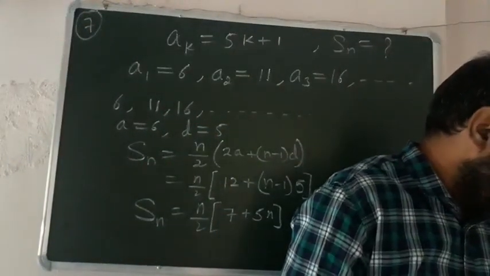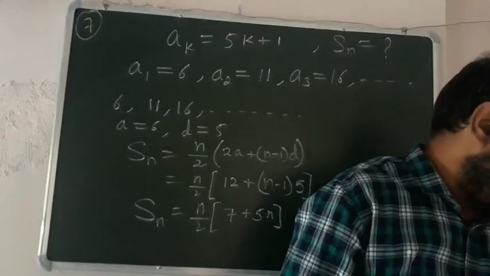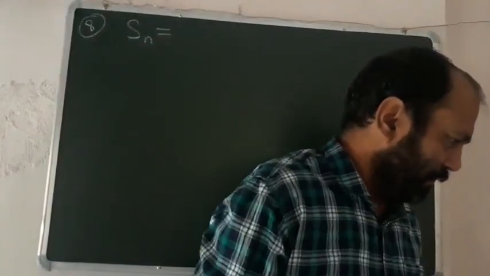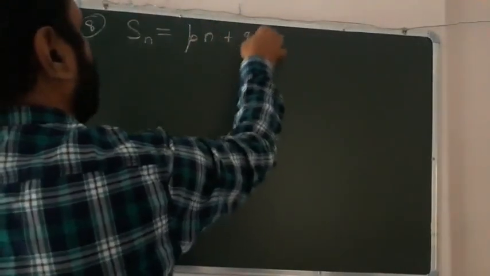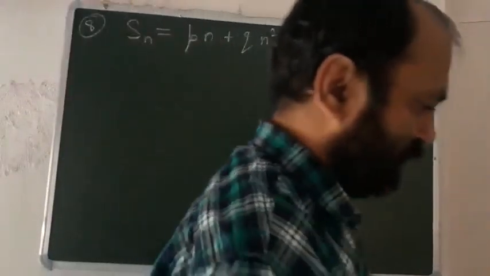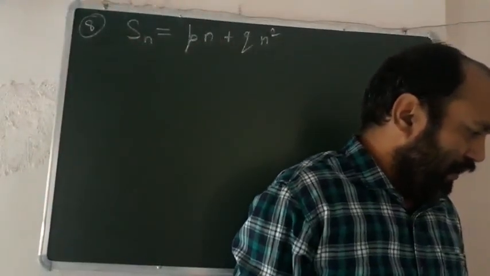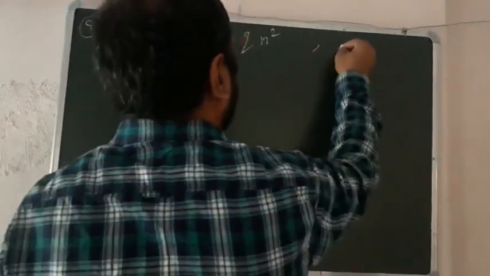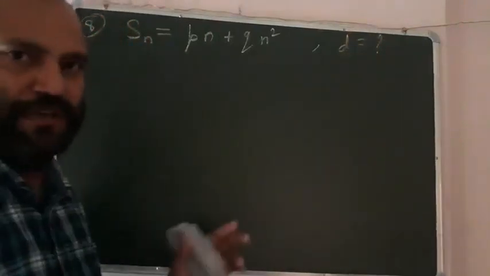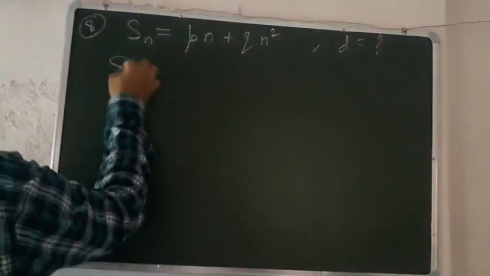Now let us take question number 8 here. If the sum of n terms of an AP is equal to Pn plus Qn square, this is the value of Sn, where P and Q are constants, find the value of d, the common difference. I think we have done such type of question in the example. First of all we have to find S1.